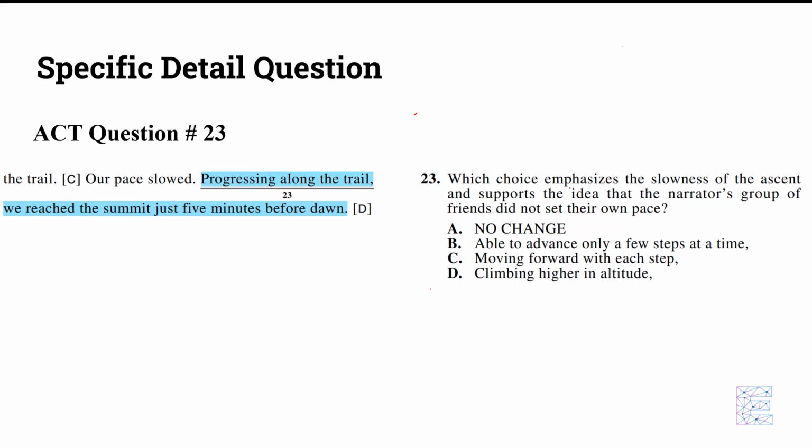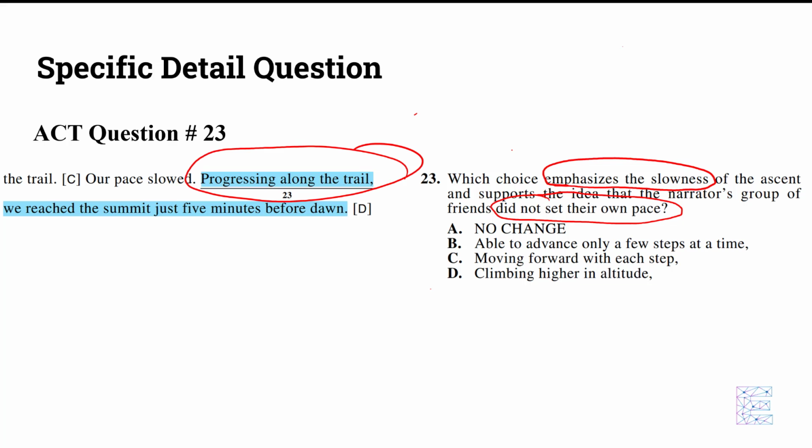Which choice emphasizes the slowness of the ascent and supports the idea that the narrator's group of friends did not set their own pace? So emphasizes the slowness, right? That's something we're going to be looking for. And another thing was that they did not set their own pace. Those are the two things we want to convey here in this underlined portion. So which choice conveys slowness and did not set their own pace?